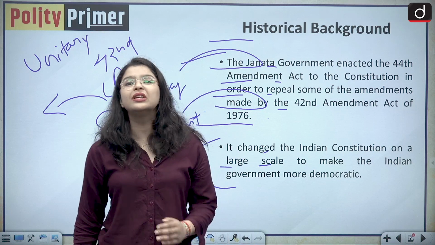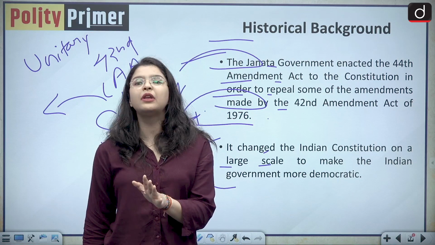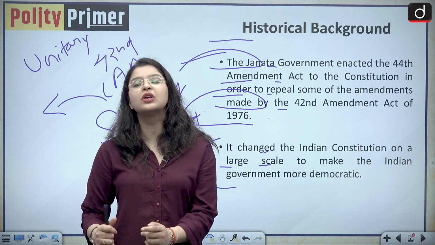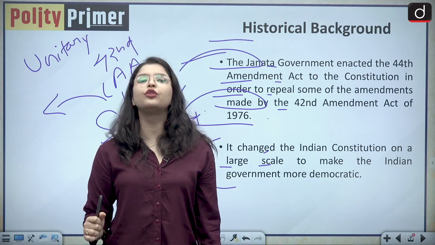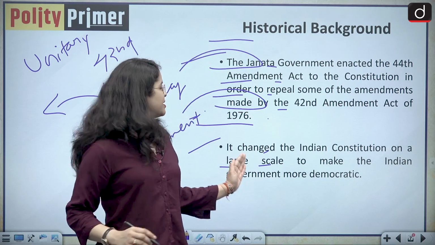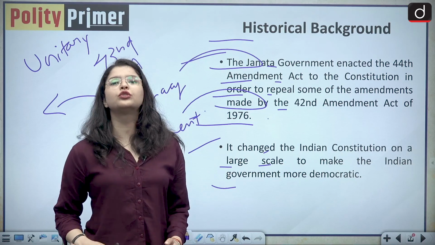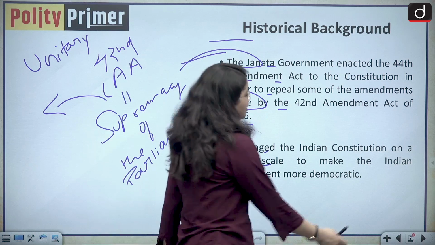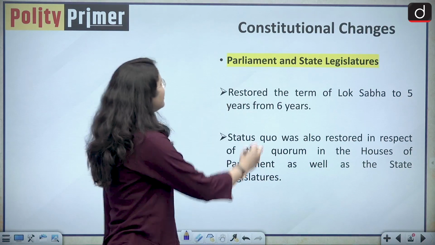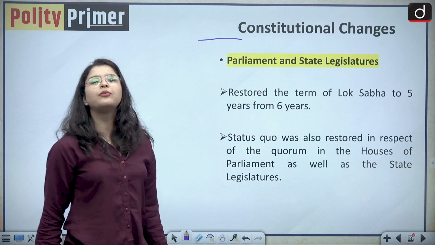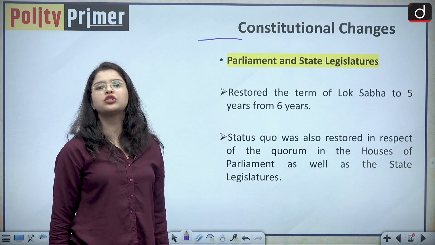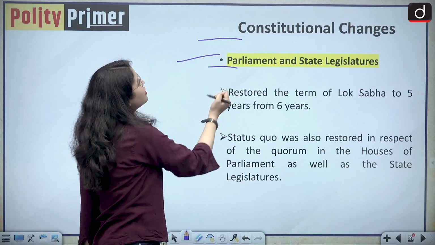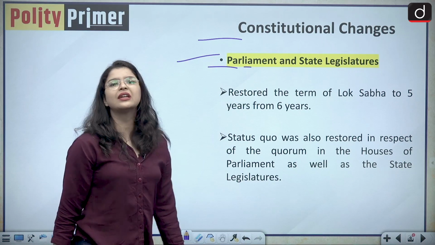But who is actually supreme in India? The people of India, because we are voting and we are electing our representatives to represent us on the floor of the houses of the Parliament. So basically, it changed the Indian Constitution to make India a truly democratic country. Moving forward, let us analyze the key constitutional changes that have been brought through the 44th Constitutional Amendment Act in our Indian Constitution. So the first change is in respect of Parliament and state legislatures.